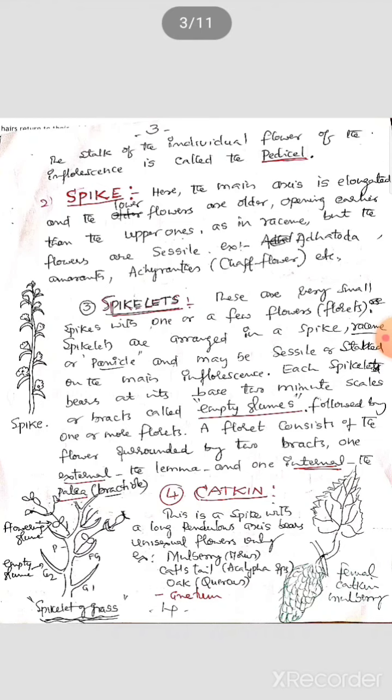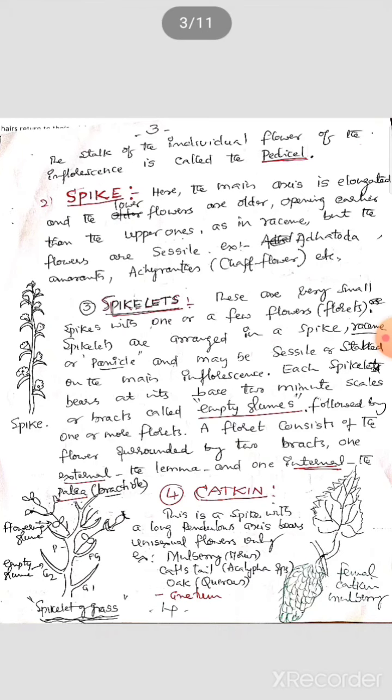I have given the numbers 1, 2; you can see G1, G2. These are called empty glumes. These are followed by one or more florets. Above, you can observe a floret consists of the flower surrounded by two bracts, one external, called the lemma, and one internal, called the palea.